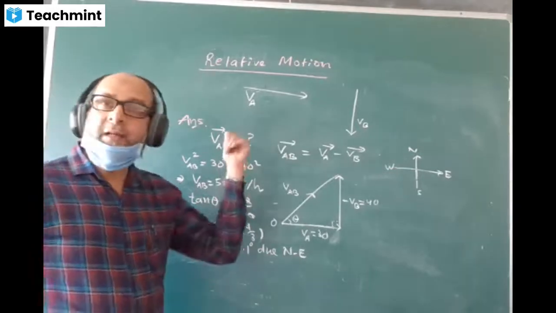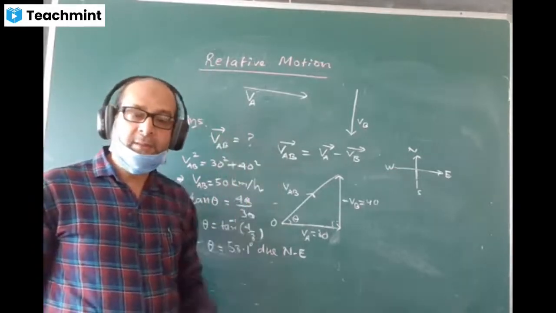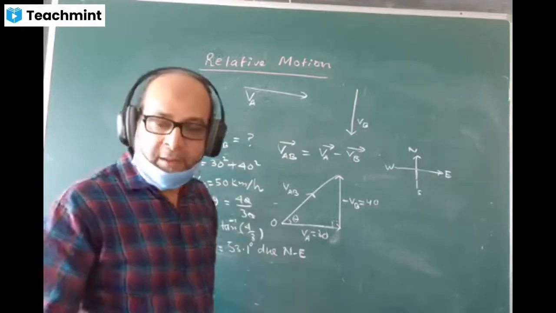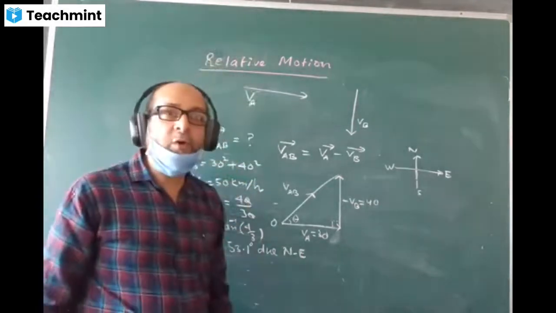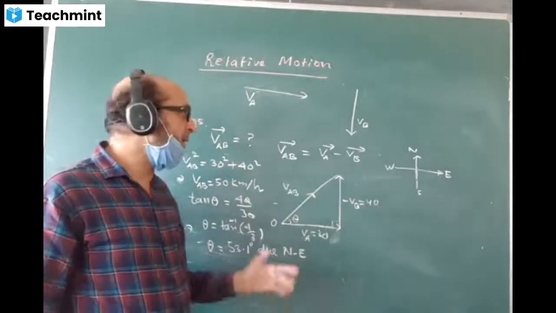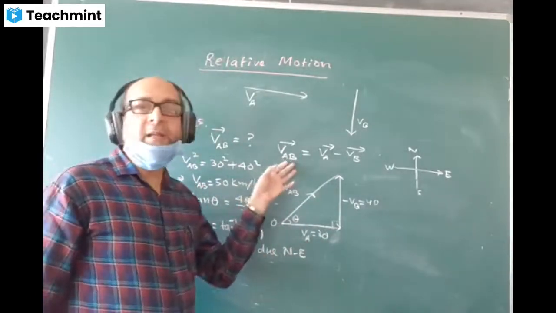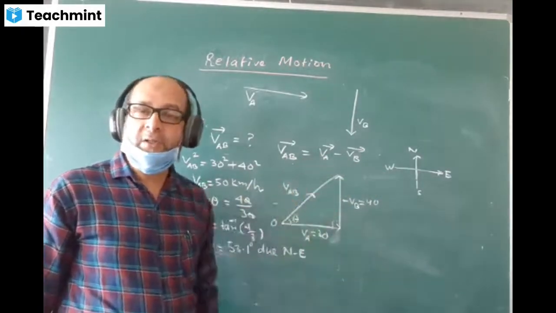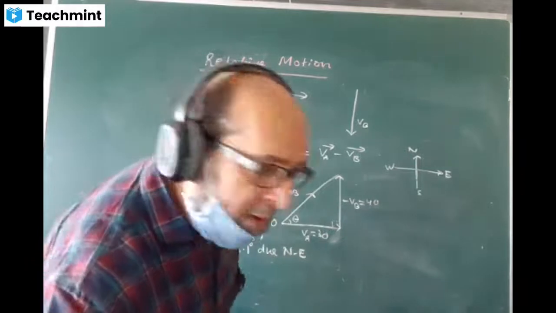Understood? Relative velocity? Tell me fast. That means we are comparing the velocities of two bodies. Both of them are moving, both of them are in motion. So we are comparing, and it is measured by the vector difference of their velocity. Vector difference. Do you know? I'll tell you one thing. Listen.